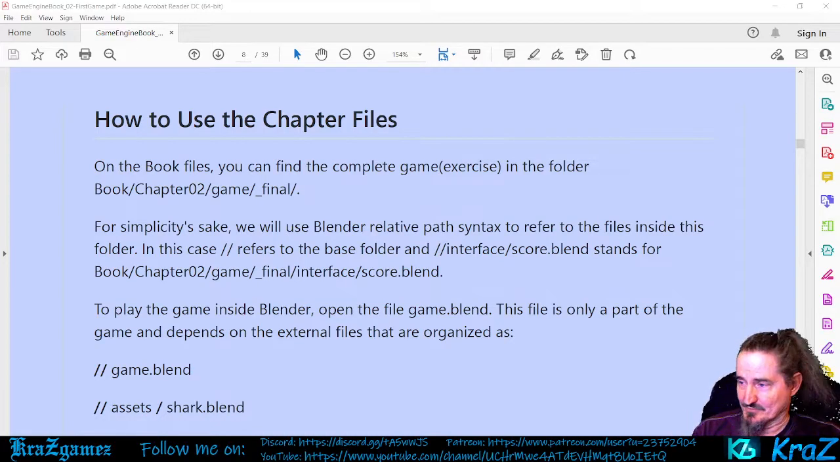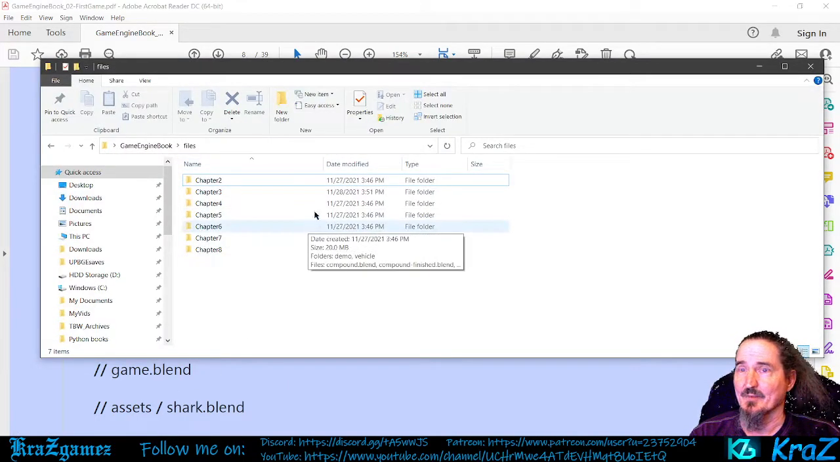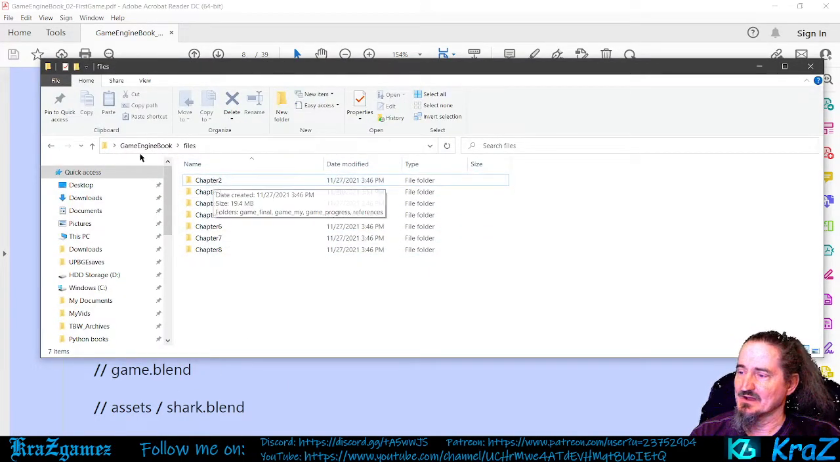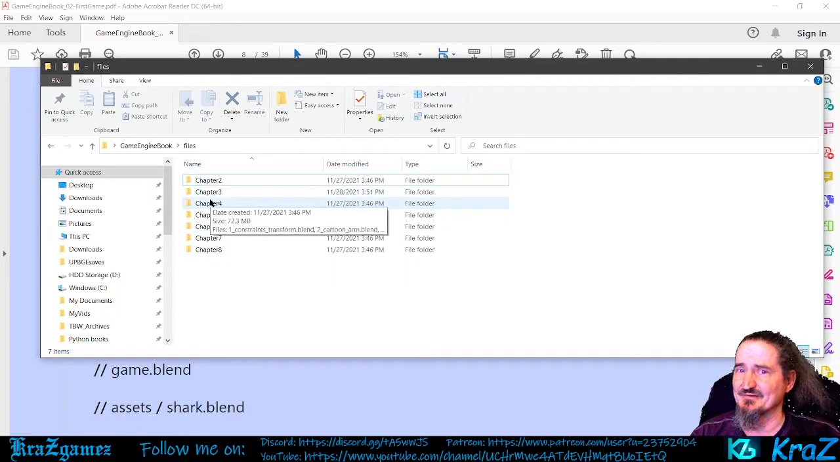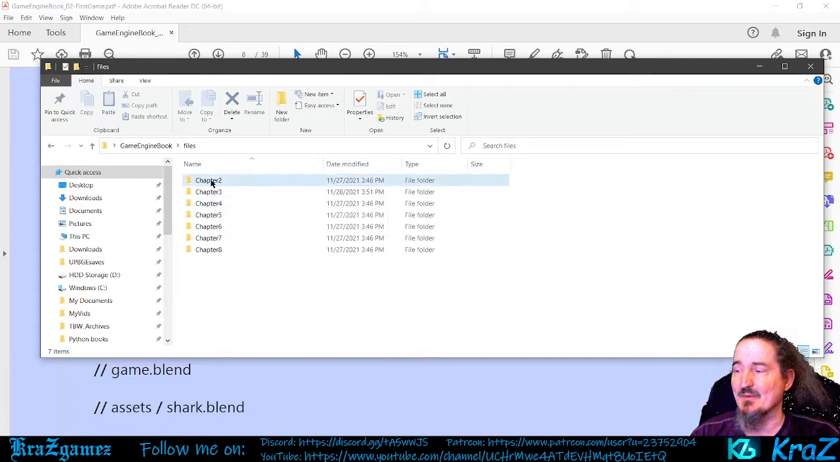Now, I'm gonna read just a little bit of it. It says on the book files, you can find the complete game exercise in the folder Book Chapter 2 Game Final. Now, for simplicity's sake, let me get my mouse over here. Okay, I actually have it in a different file. I call it the Game Engine book. It's under Files, and it goes by chapter. Now, I downloaded it this way, so it's going to be a little different than in the book. Unfortunately, that's how we have to go.